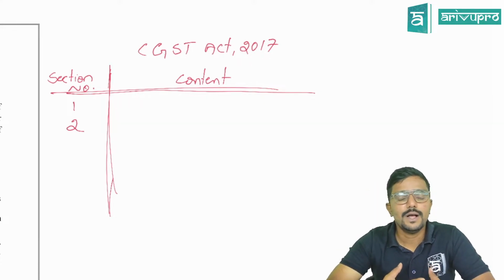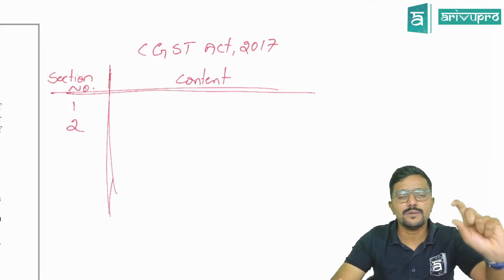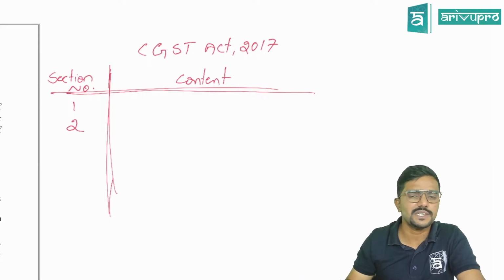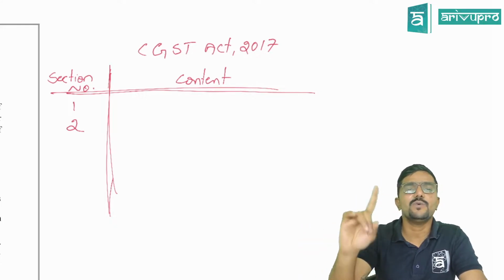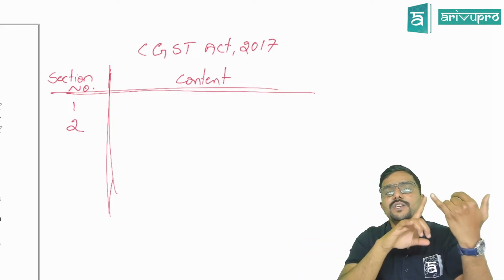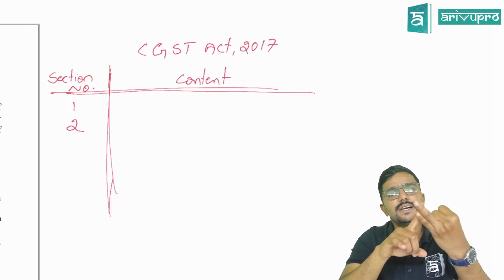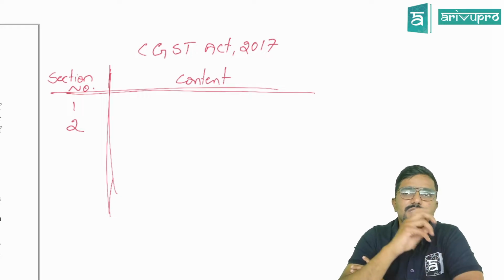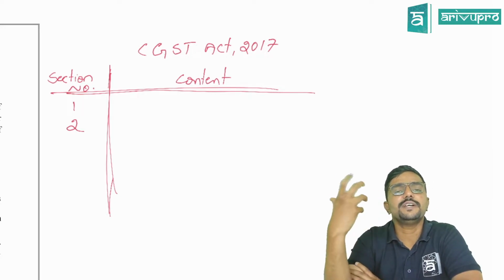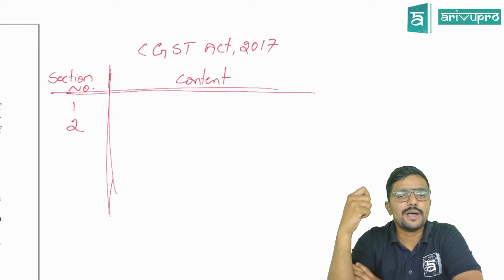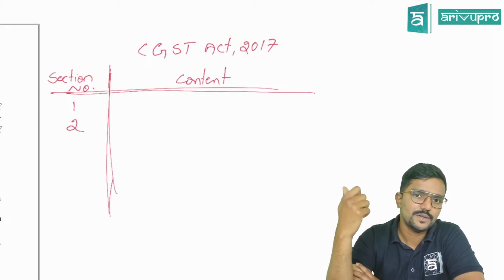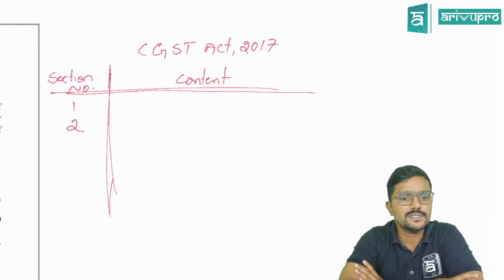Clear? In any act, normally sections 1 and 2 will remain the same, guys. Not only the CGST Act, in any act, section 1 will be short title, extent, and commencement, whereas section 2 will be definitions. In the act, they would have used different terms, so there is a requirement to give definitions of what exactly those terms mean.